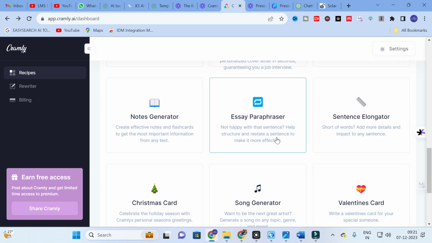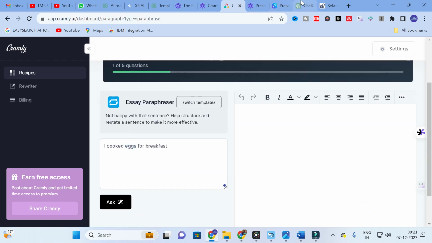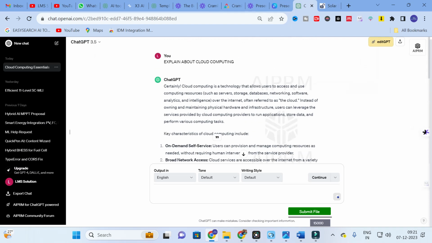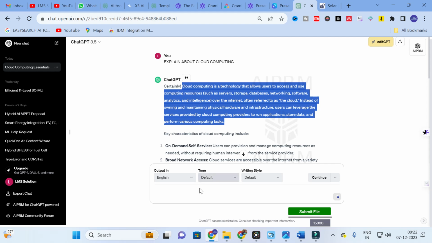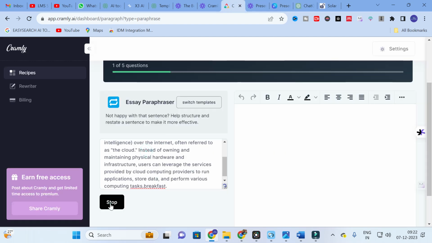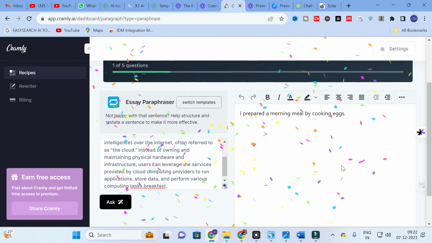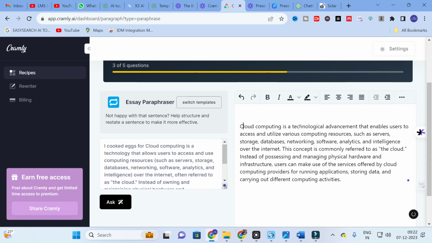Next one, here you can see essay paraphraser. Not happy with a sentence? It helps structure and restate the sentence, make it more effective. So if you are not happy with the sentence, I am going to explore this one. I am going to copy and paste the content here, copy and paste the sentence and then click on ask. Let us see how it will work. So here you can see, this is the paraphrased content.